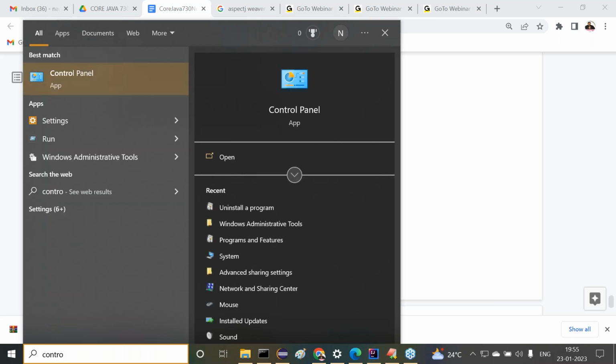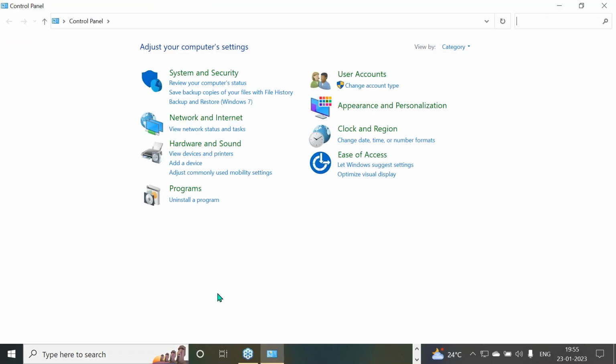Just we have to go for what there? Control panel. Uninstallation of the softwares, in the sense, don't delete the folders. No, that is not the way. This is the way. Go to Control Panel. There we have a Programs part, and the Uninstall a program option is available.